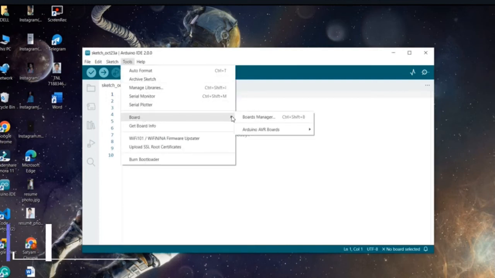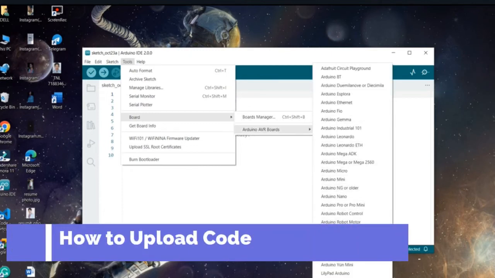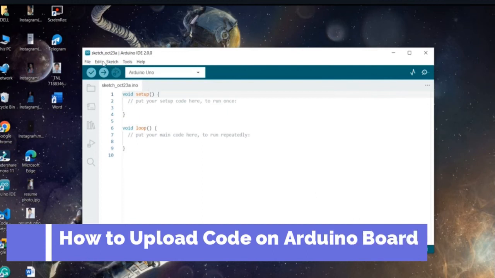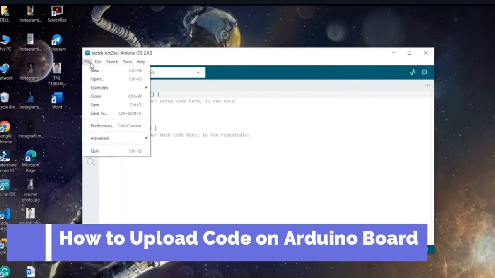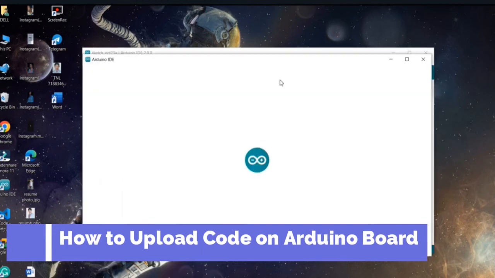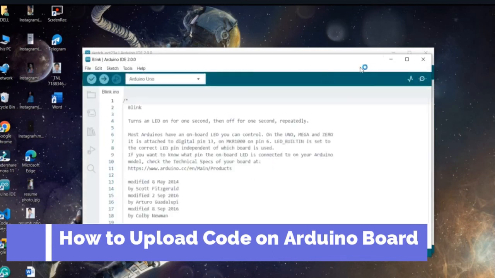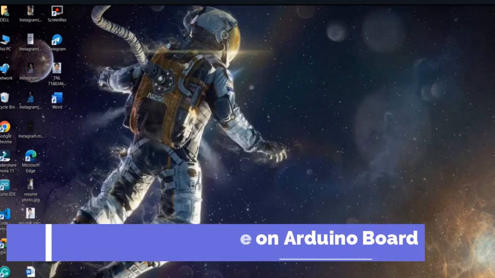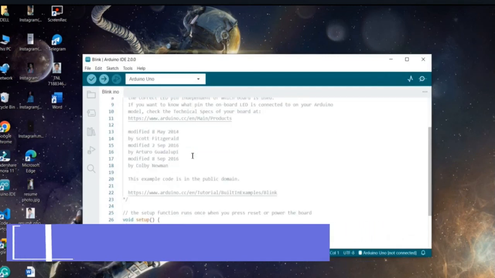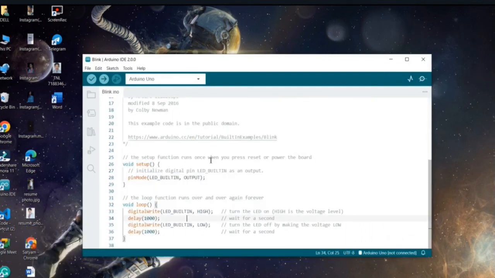Go to tools, go to boards and select Arduino Uno. Then go to file, go to examples, go to basics and go to Blink. Here a new pop-up window will open. Close it. Next, here you can see the code of the Blink program for Arduino.